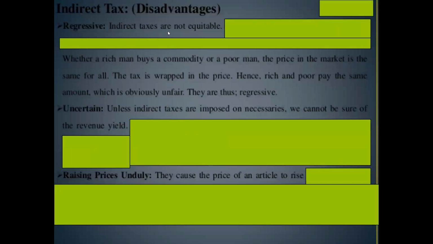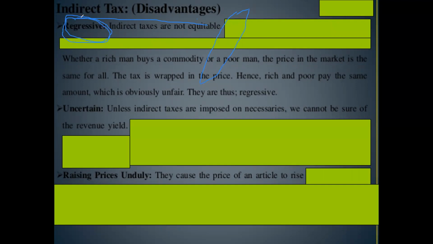Now, disadvantages. See, indirect taxes are regressive in nature. Regressive means, see here, even a rich man pays the same tax in indirect tax, and even the poor man pays the same tax. That is what you mean by saying regressive. These taxes are not progressive.